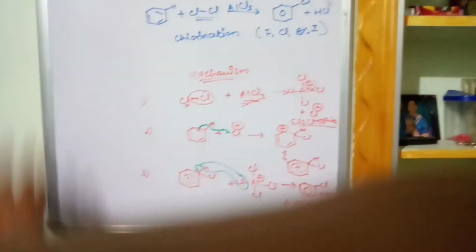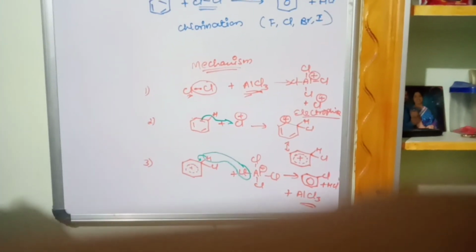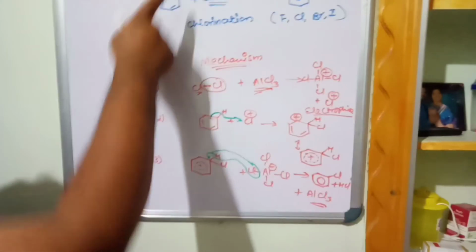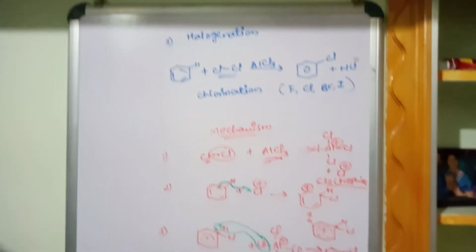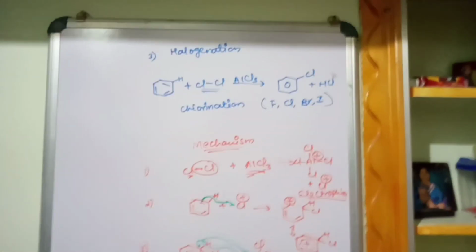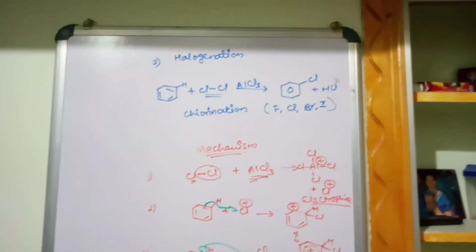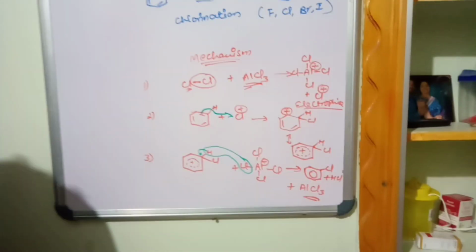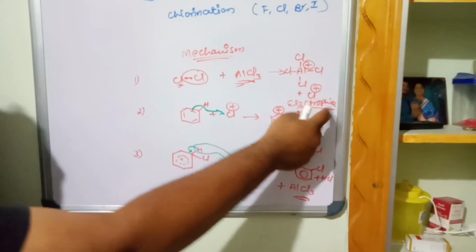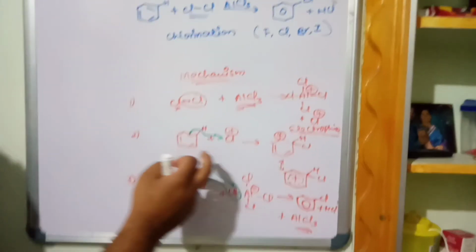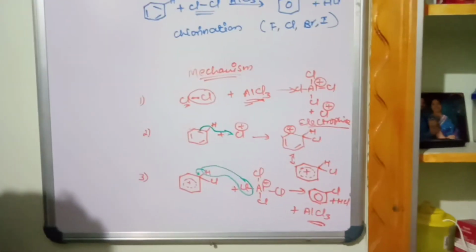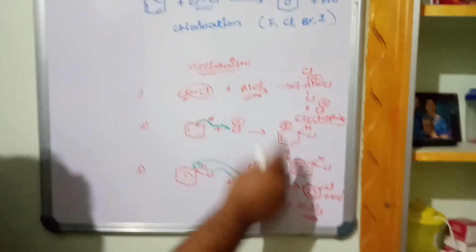I conclude this halogenation reaction. In halogenation, I am talking about chlorination. What does chlorination mean? The hydrogen of the benzene is replaced by chlorine in presence of catalyst aluminum chloride to form chlorobenzene. This involves 3 steps. First step is generation of electrophile. Second step, reaction between electrophile and nucleophile, which undergoes resonance stabilization.